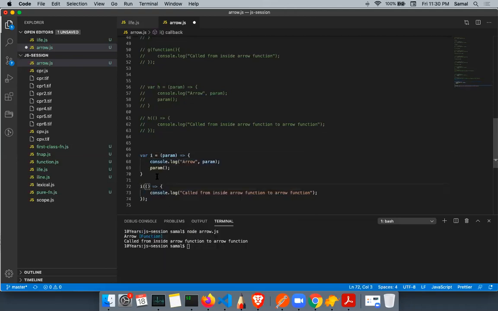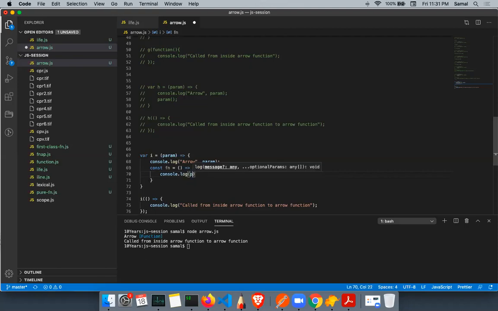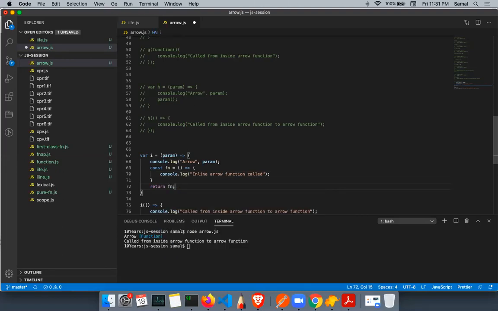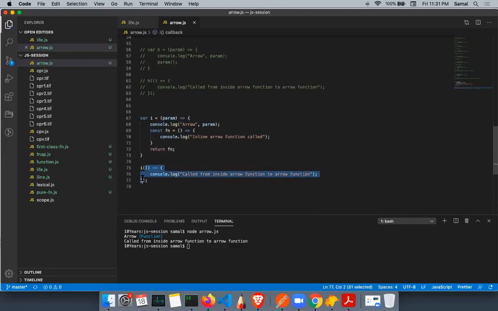So here, what I want to do, I'll just say const fn equals to, then I'm returning function.